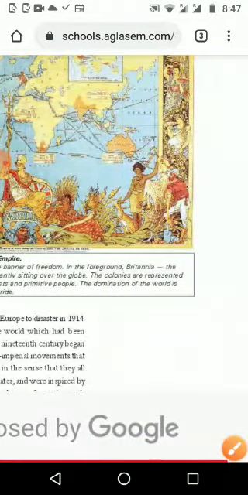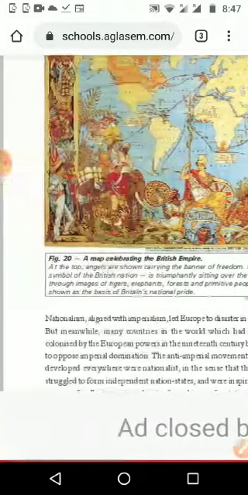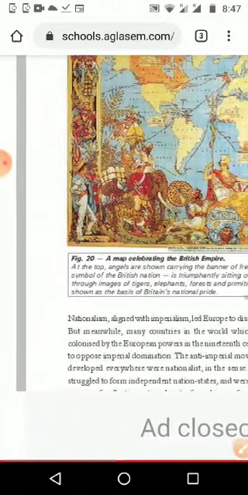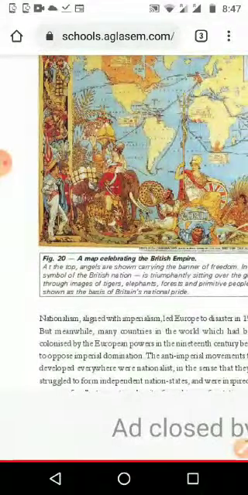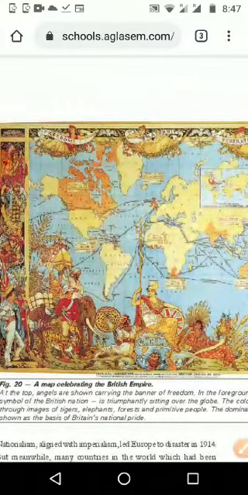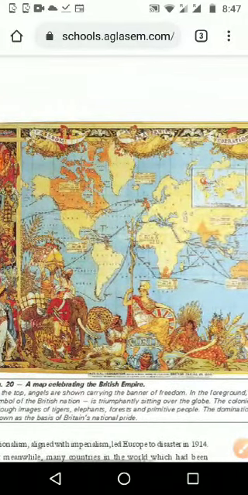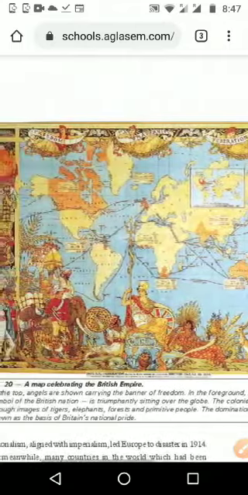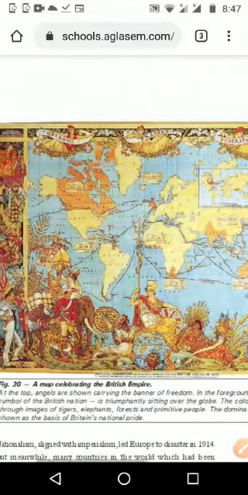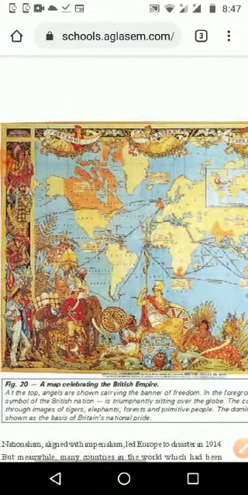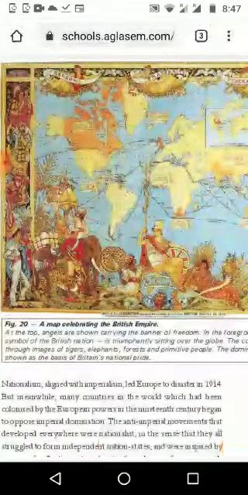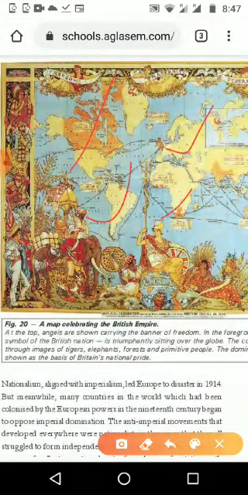Then the domination of the world is shown as the base of Britain's national pride, meaning they are very proud of their own power in the world. Once it was said that there is no sunset in Britain, because it had colonies in the American, African, European, and Asian continents, everywhere in the world.